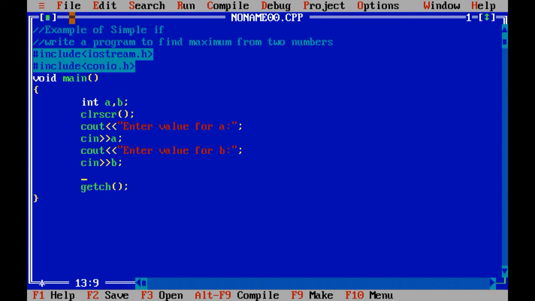Now we need to put a condition. I want to print the maximum, but for that I need to put a certain condition, that is if. Now I need to compare two values of the variables, so for that a greater than b. See, greater than is a comparison operator, right? So we are going to compare two values. If the value of a is greater than the value of b, in such a situation print, that is cout a is maximum.